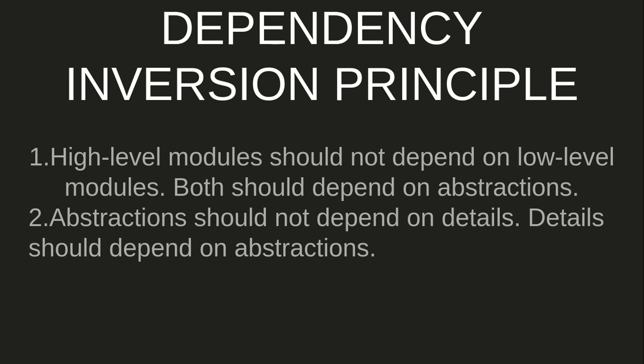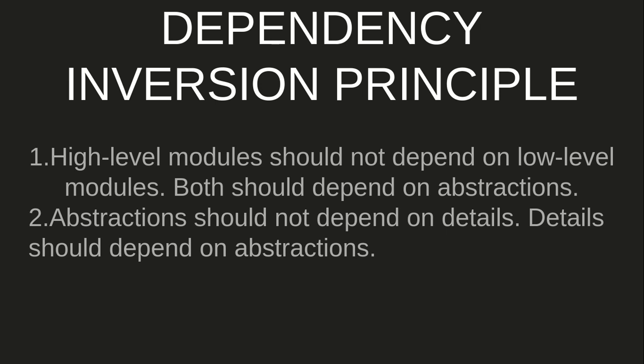In very simple language, the dependency inversion principle means that higher level modules should not depend on low level modules. Both should depend on abstractions. So what does it mean? Let's say an object A requires object B to function. Let's say human requires a limbs class to function. The human should not completely depend on the implementation of the limbs class.